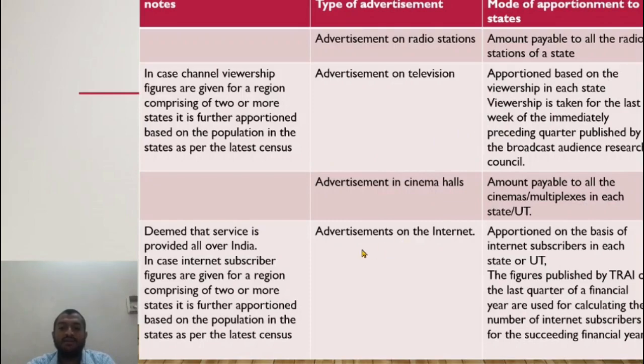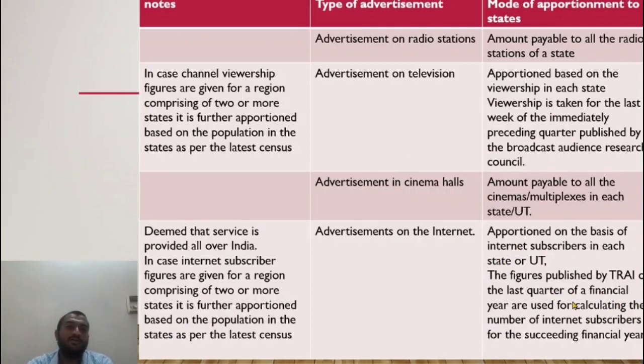In case of advertisement on the internet, internet means all the states in the country. There is a provision that deems that service is provided all over India. Now, it is apportioned on the basis of, just like television viewership figures, internet subscriber figures taken from the TRAI website.